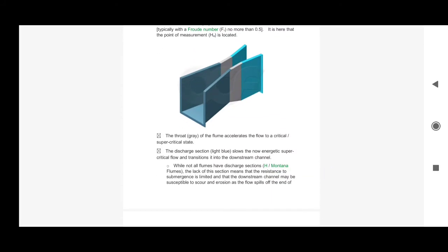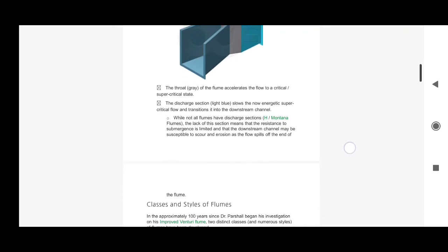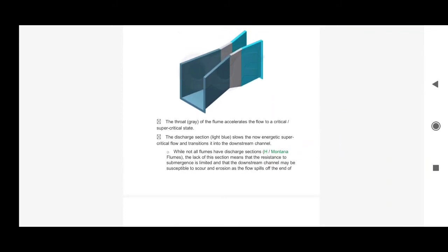While not all flumes have a discharge section, for example H flumes or Montana flumes do not have a discharge section, right? The lack of this section means that the resistance to submergence is limited and that the downstream channel may be susceptible to scour and erosion, and the flow spills off at the end of the flume. So what I am trying to say is that the dark blue section is the inlet section, right? And then there is the throat section. So when the flow passes through the inlet section and the throat section, the velocity has increased to a higher proportion.